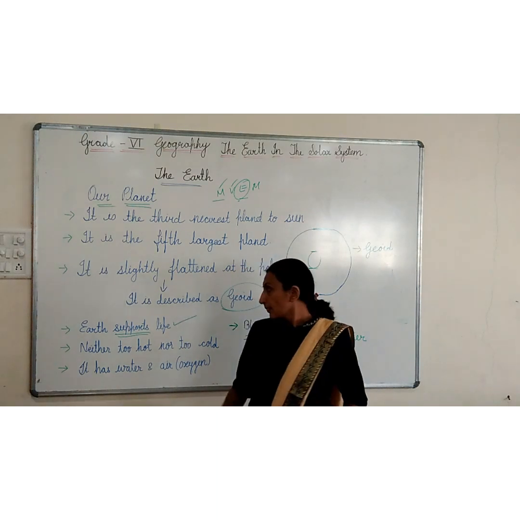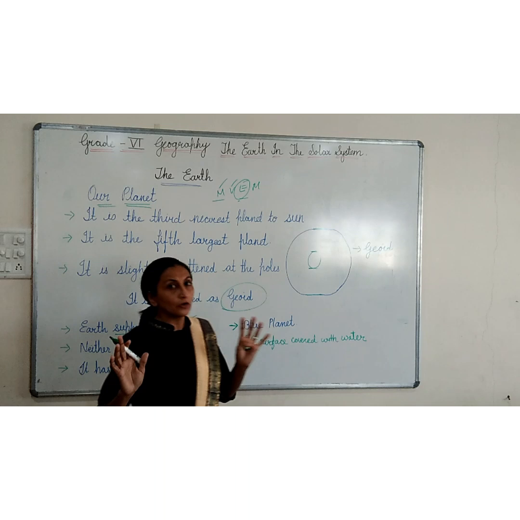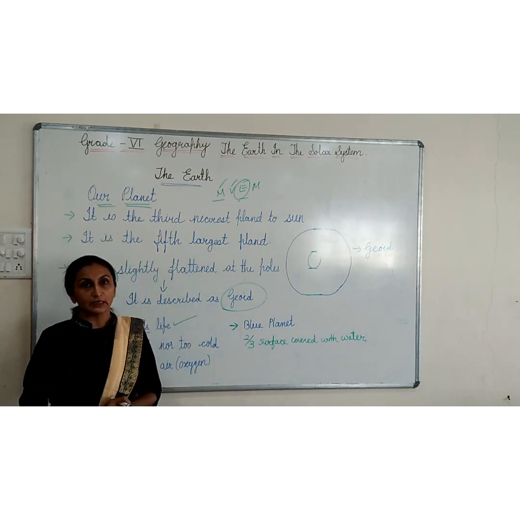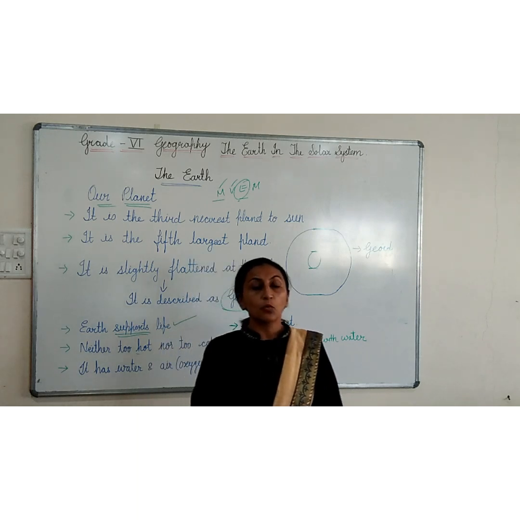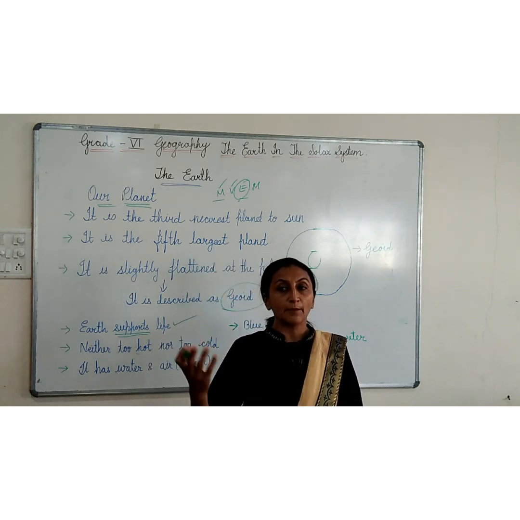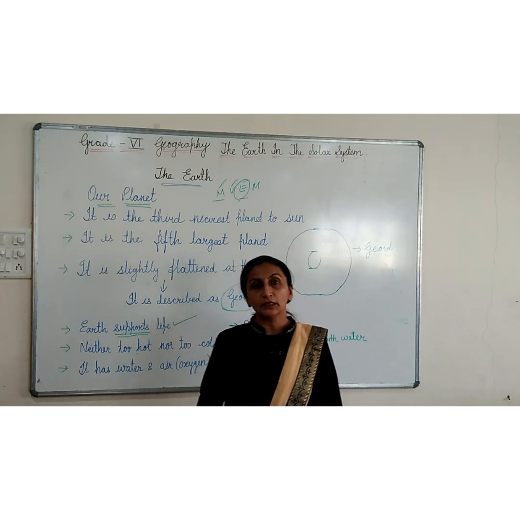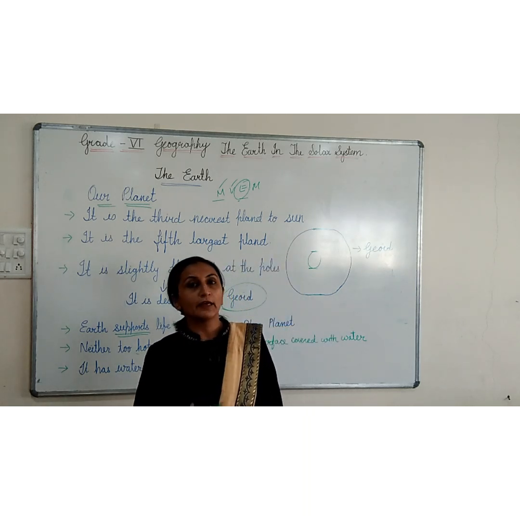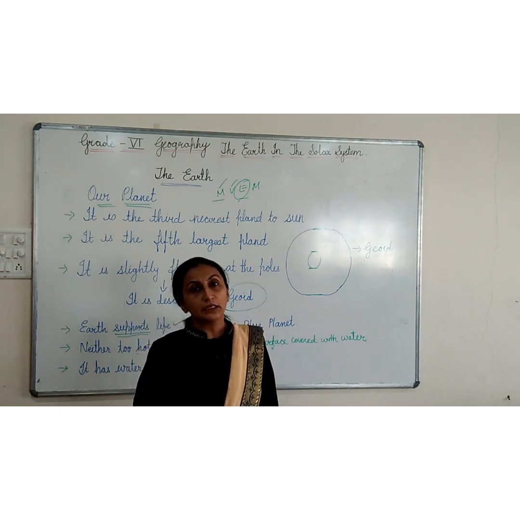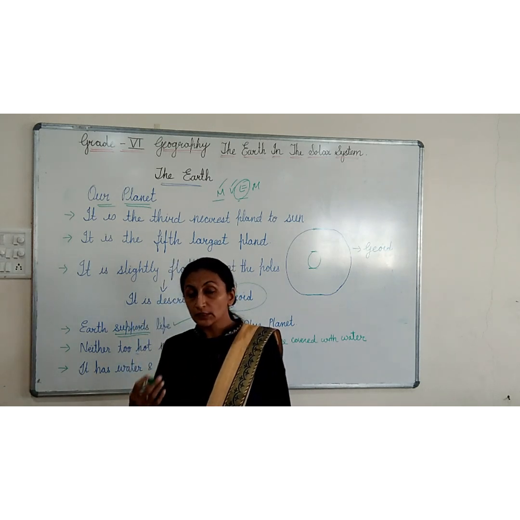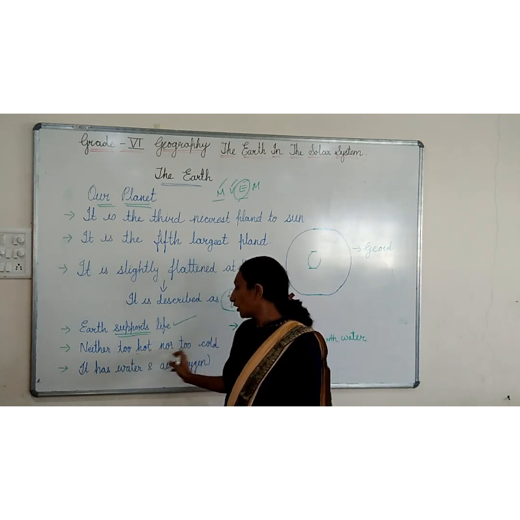Now after that, Earth is neither too hot nor too cold. Because of that, we can sustain here. Some of the planets are very hot, with temperatures of 450 degrees. In the summer season, we have 40 degrees, we feel so hot and sit in the AC all day. But on some planets, the temperature is 450 degrees. So we cannot stay there. Only the Earth is neither too hot nor too cold.